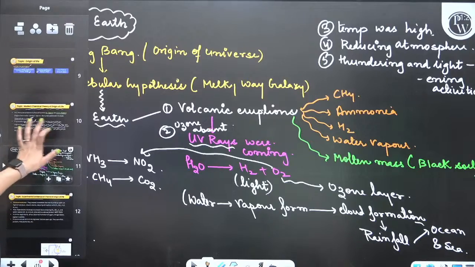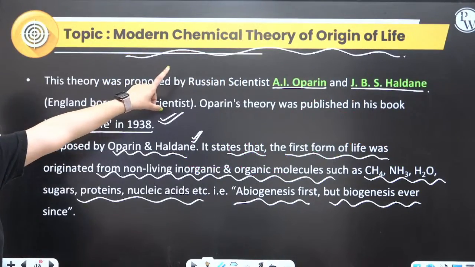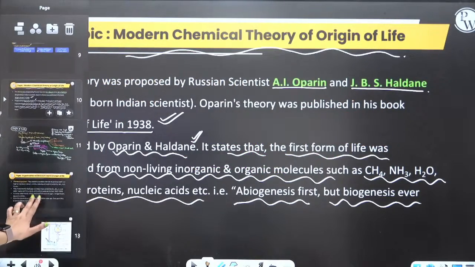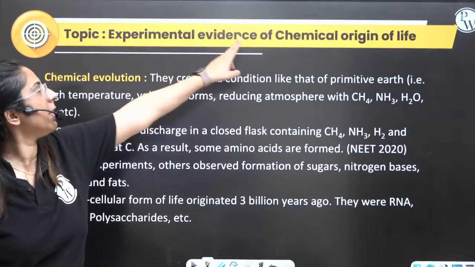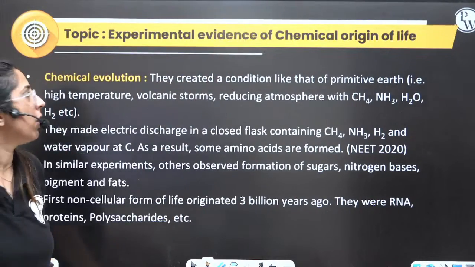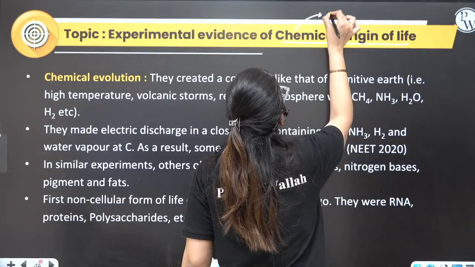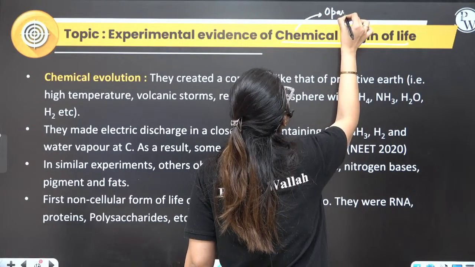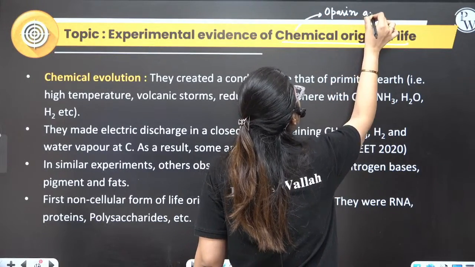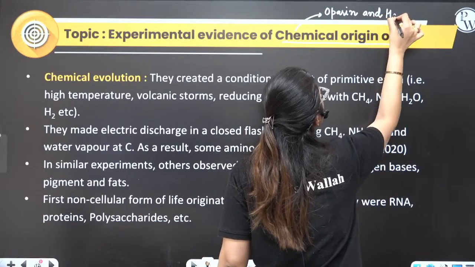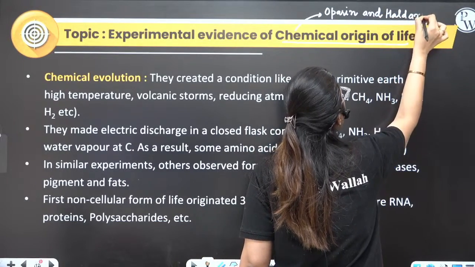Clear? Now, we were on the chemical theory. Let's move on to the experimental evidence of the chemical origin of life. Again, remember, the chemical origin of life was given by Oparin and Haldane.